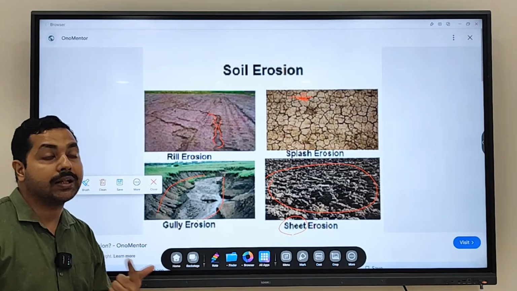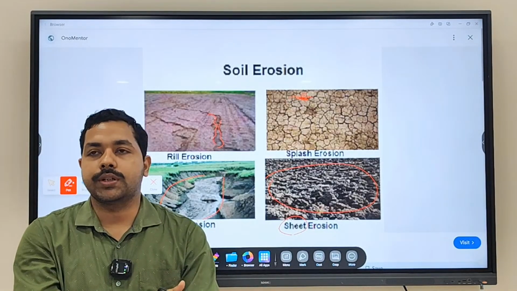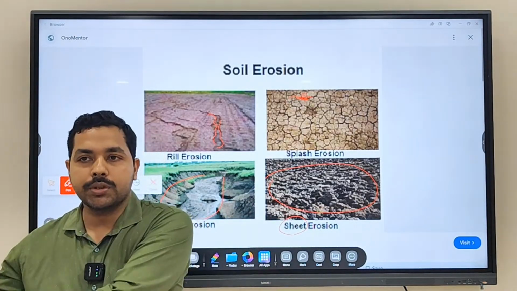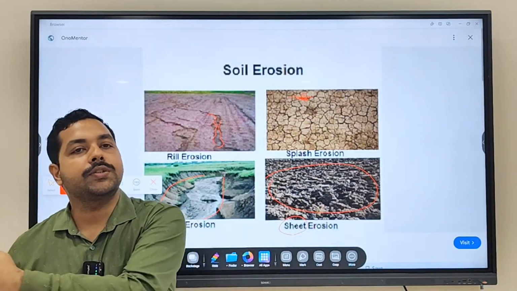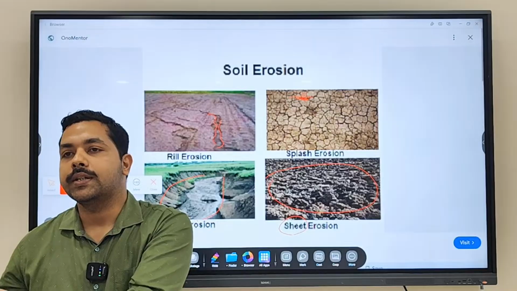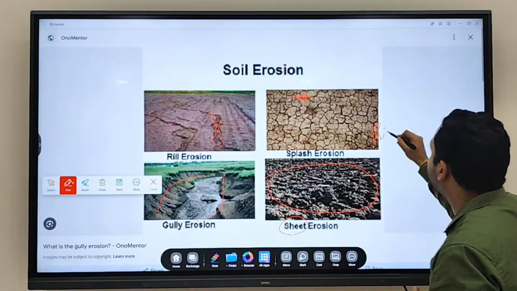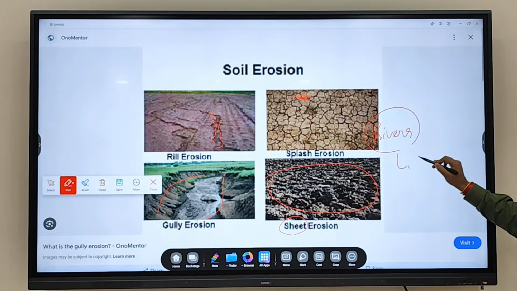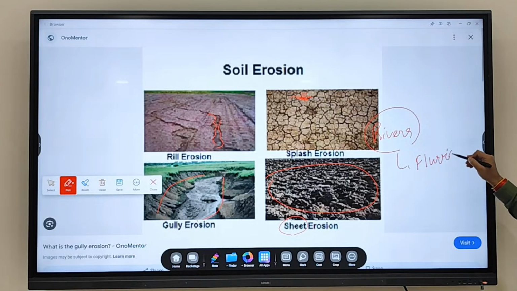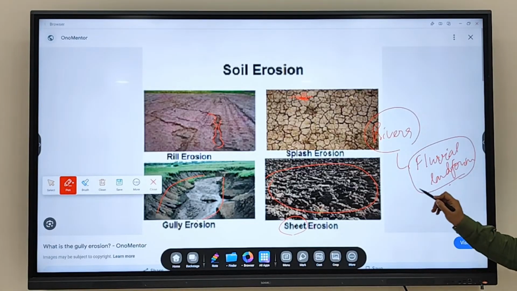Now there are different agents as we discussed. Wind is an agent, water is an agent, glacier is an agent. So when water is causing erosion, as we discussed, erosion is also happening and deposition is also happening. So water is taking sediments from one place and depositing them at another place. That's why different landforms are going to form. Clear? So whenever a river forms a landform, it is called which type of landform? Fluvial landforms. Clear? So when a river erodes and takes material from one end to another end, it forms a certain landform which is called a fluvial landform. For example, you see a waterfall. Waterfall is which type of landform?